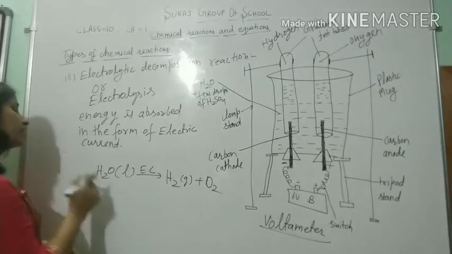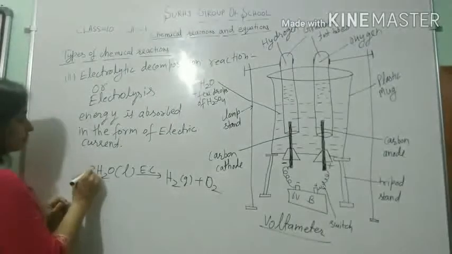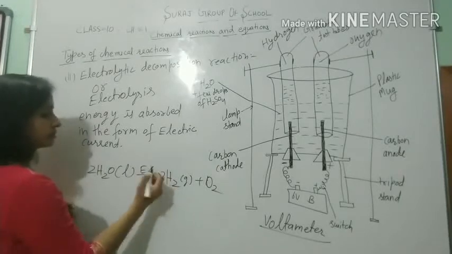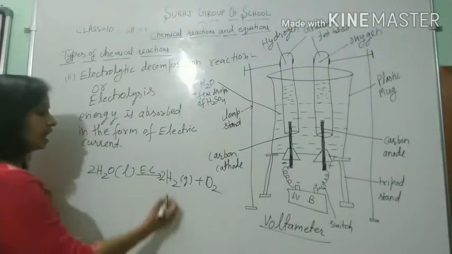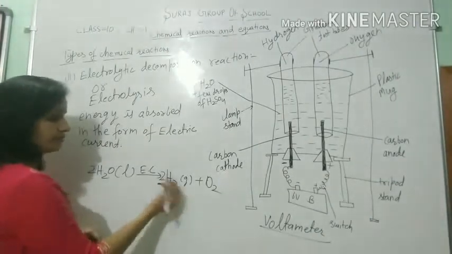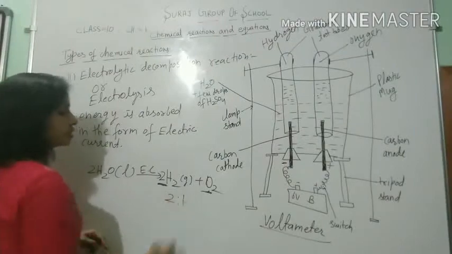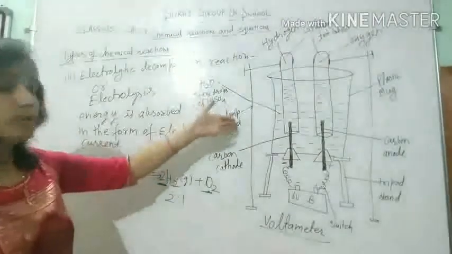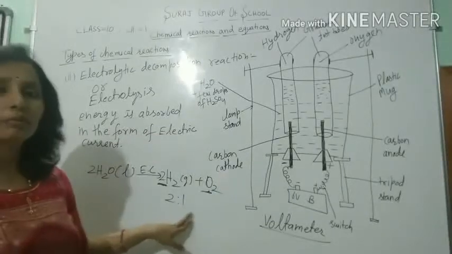When we balance the equation, the reaction takes place as follows. The hydrogen gas is double in comparison to oxygen. So we can say that the hydrogen gas produced in this type of decomposition reaction is double in comparison to oxygen.